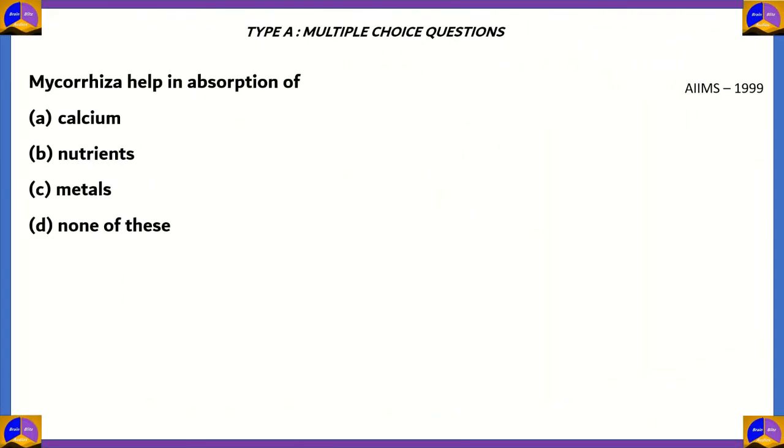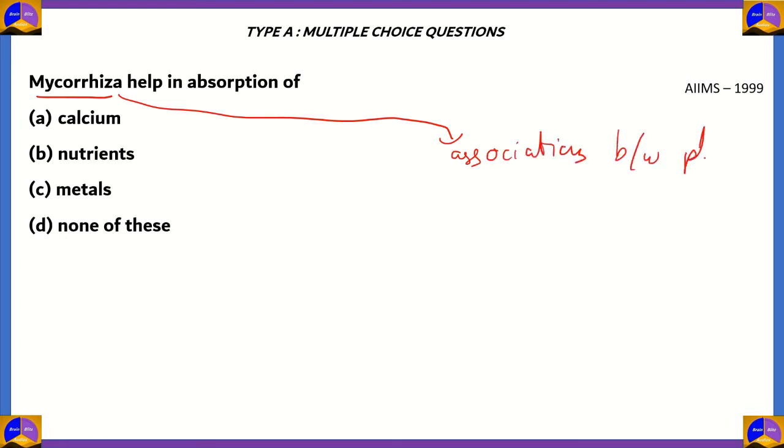Let's look at this question. Mycorrhiza help in absorption of option A, calcium, option B, nutrients, option C, metals, option D, none of these. So what exactly are mycorrhiza? Well, mycorrhiza is the name given to associations between plant roots and fungi.